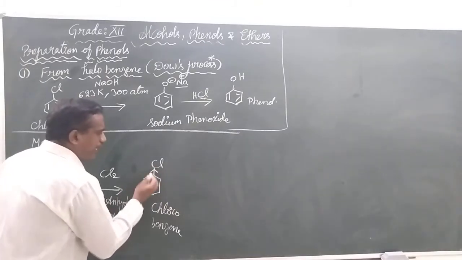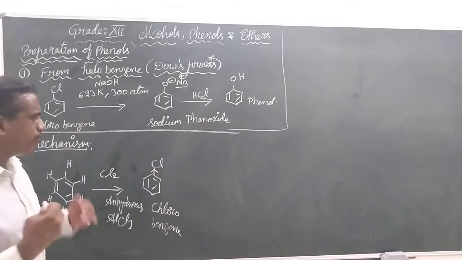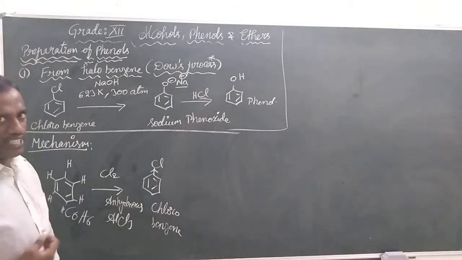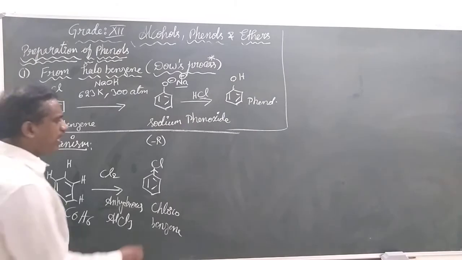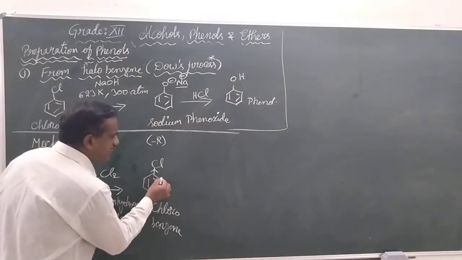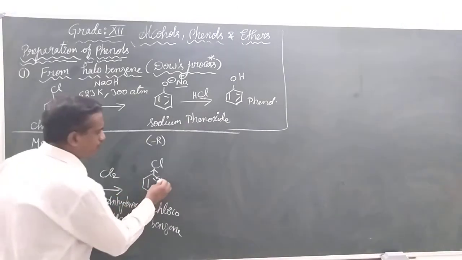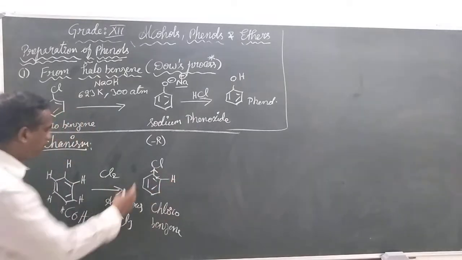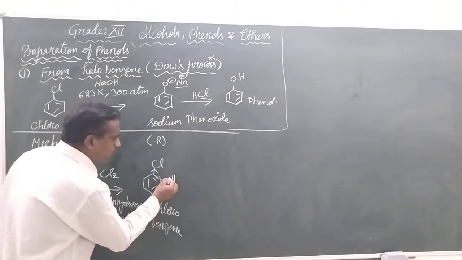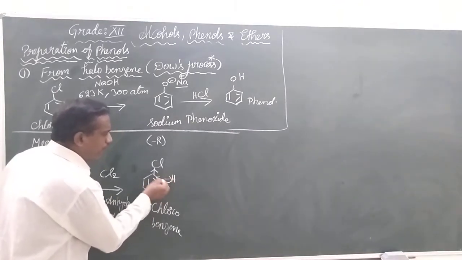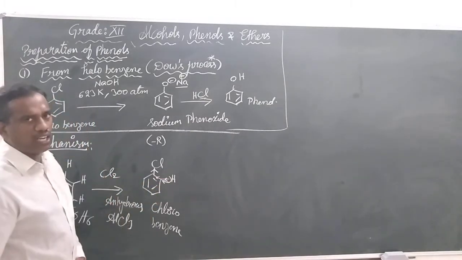Hence, what will it do? It will start withdrawing the bonded electrons of benzene by the minus R effect, the negative resonance effect. In return, the nearest carbon is also experiencing the negative resonance effect. Electrons are being withdrawn, and on every carbon we know hydrogens are present. So this carbon is going to withdraw the bonded pair of electrons from the hydrogen by the minus R effect.